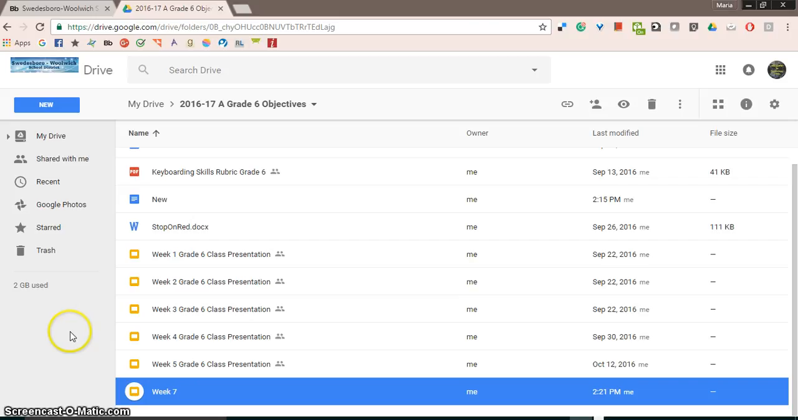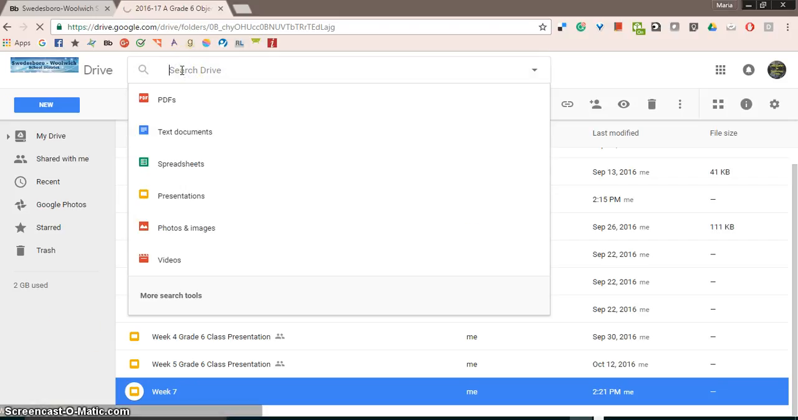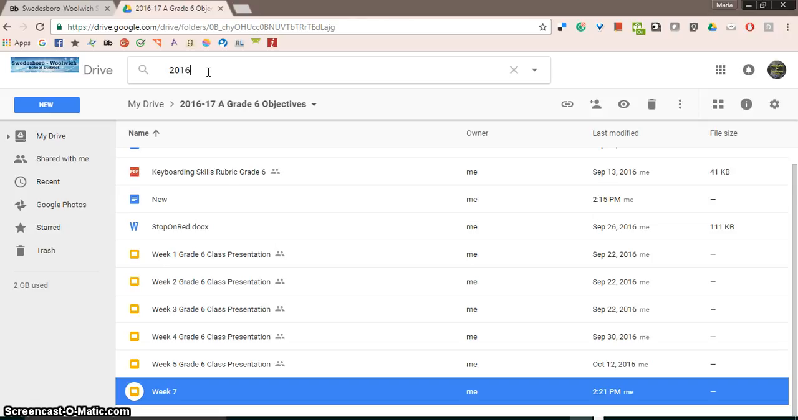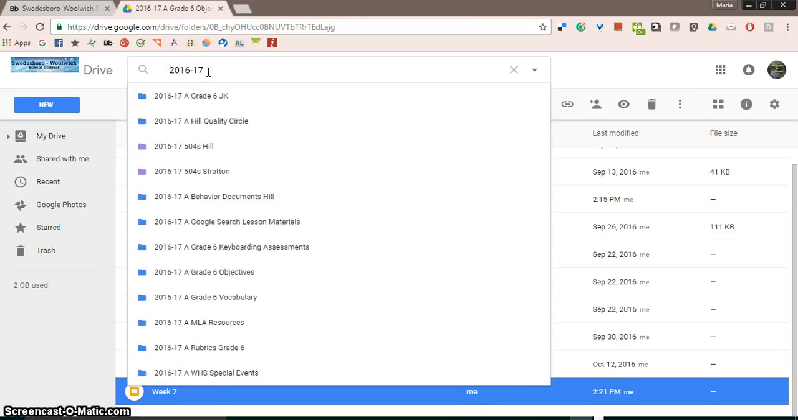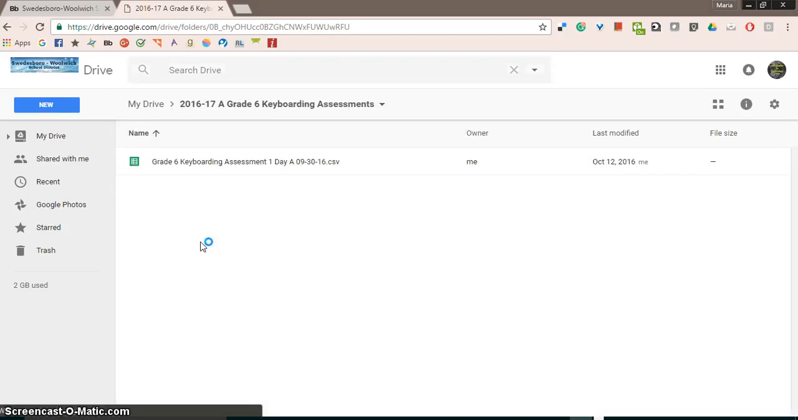Another feature of Google Drive is the search feature. If you're looking for something that you saved in your files, you can search it. You can choose by PDFs or type of document, or if you have a file name that you're looking for, you can type it in and it'll give you suggestions on what it might be. So if you start out with 2016-17 as I did here, and then I'm looking for keyboarding assessments, I could find that file easily and it'll bring up that file for me.